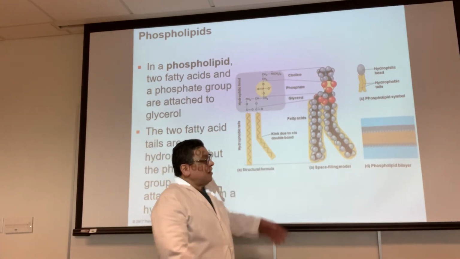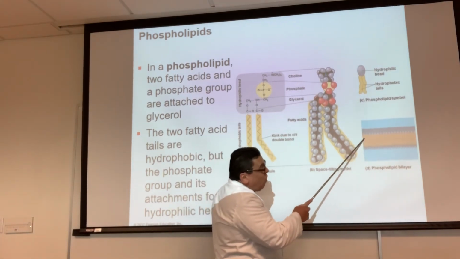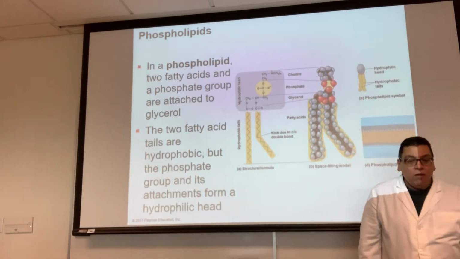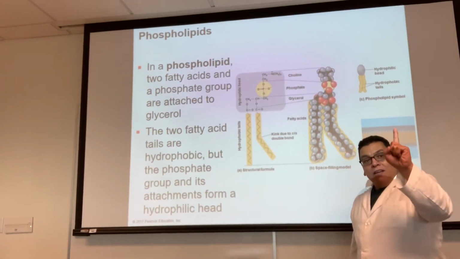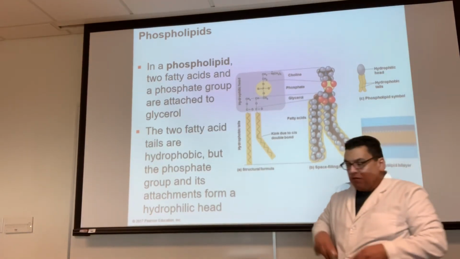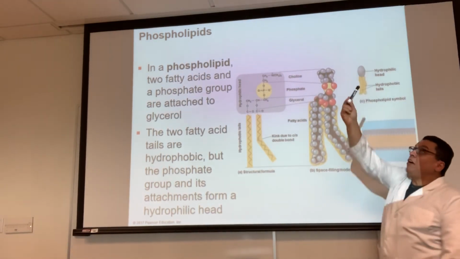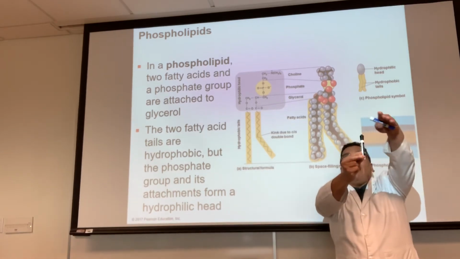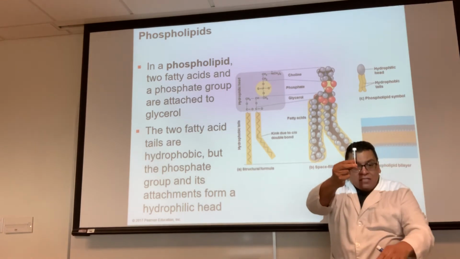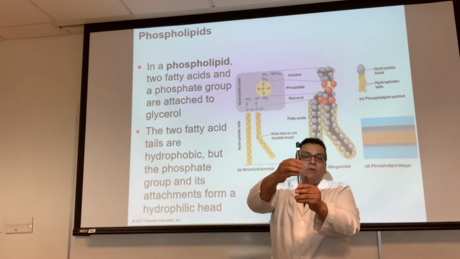Not only that, look at it carefully, please. It's bilayered. It's not just one row of phospholipids, one after the other, after the other. No, it's two rows. And one is like this, and the other one is the other way. So it will look like this. I mean, I love these markers. Look, here's the phospholipid. There it is. There's water out here. Outside of the cell, there's water. And there's water inside of the cell. So when the membrane forms, there's only one option, is to do this.